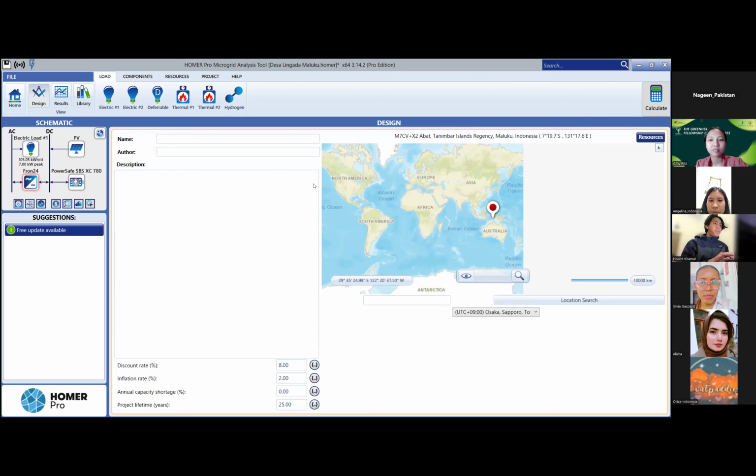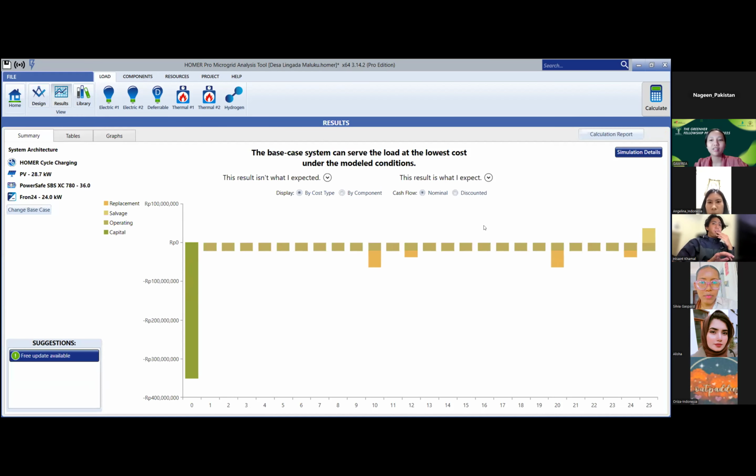Homer is Pro. Maybe you can type the other two so Megan and other participants can understand what the other two are. No, you have to pay for all three software. Okay, oh, that's bad.